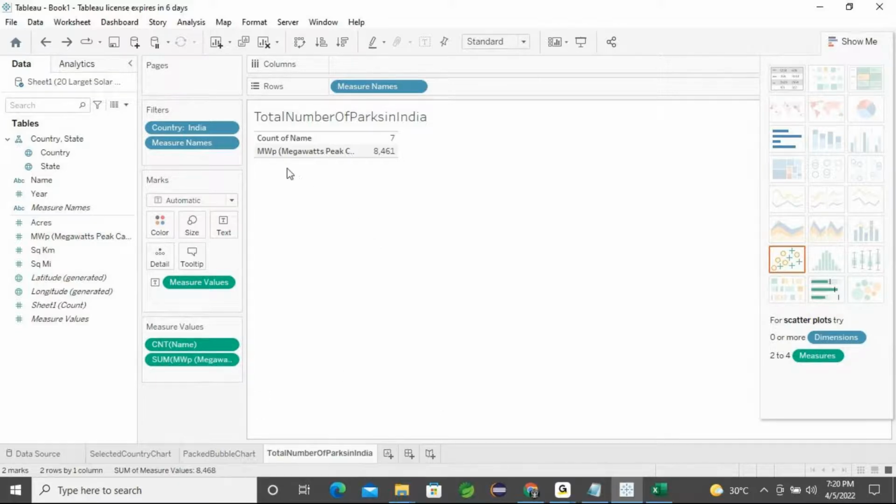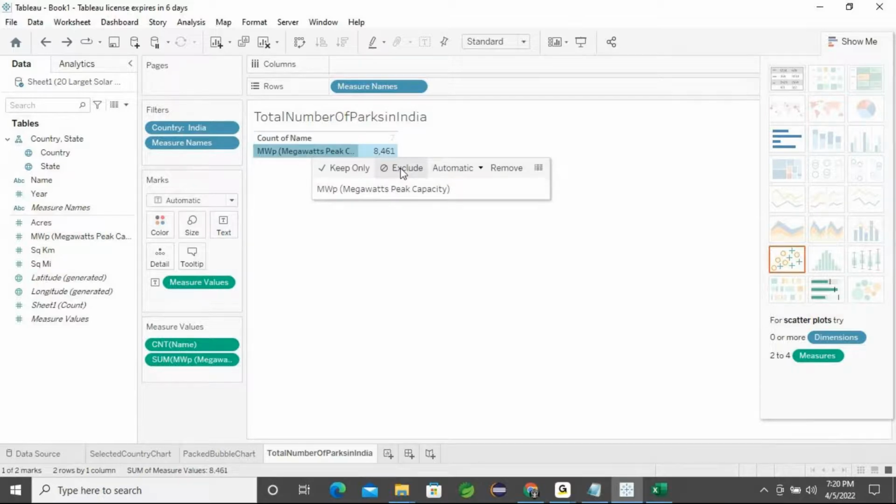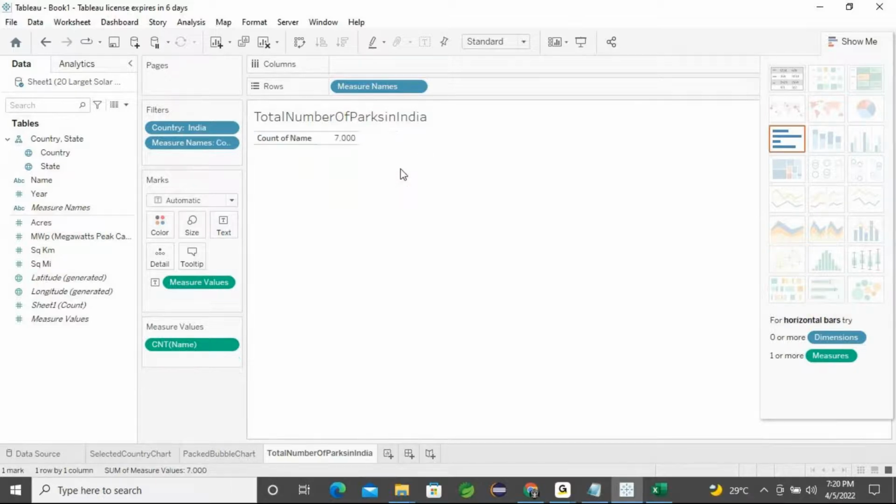So if you don't want this last megawatts, you can just right click and click Exclude. That means you can find only the total number of parks which are available in India. Again, I will make it. I need the data. I want to know, in the total of 7 parks, what is the total megawatts production happening. This information is very important for our dashboard presentation. Is it clear?